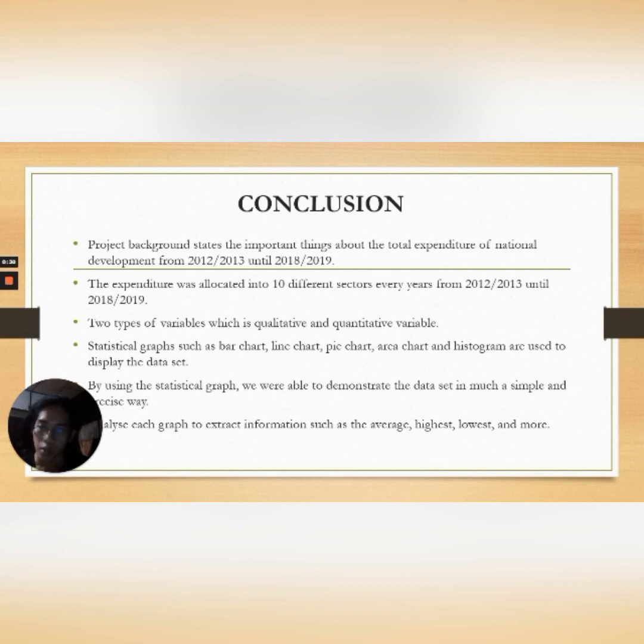The statistical graphs, such as bar chart, line chart, pie chart, array chart, and histogram, are used to display the dataset analysis. By using the statistical graphs, we were able to demonstrate the dataset in a much simpler and more precise way. And finally, we are able to analyze each graph to extract information such as the average, highest, and lowest expenditure of the dataset.